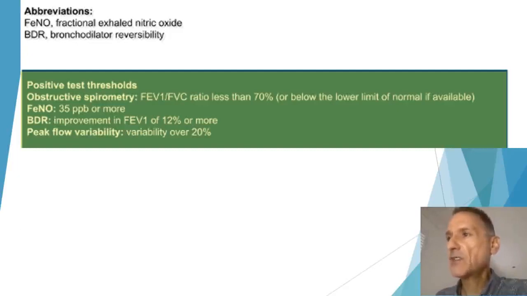In terms of fractional exhaled nitric oxide levels, 35 parts per billion or more is a positive test result for children. Bronchodilator reversibility means that there is an improvement in FEV1 of 12% or more, and peak flow variability means that the variability in peak flow readings is over 20%.